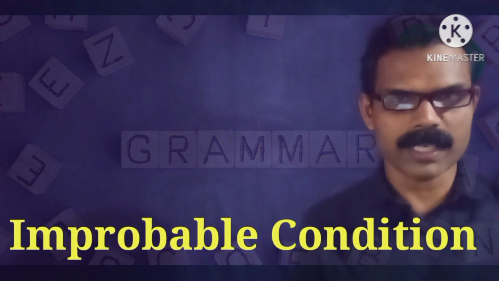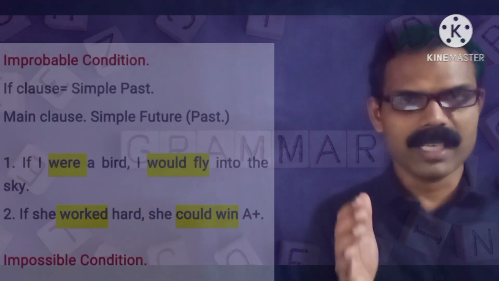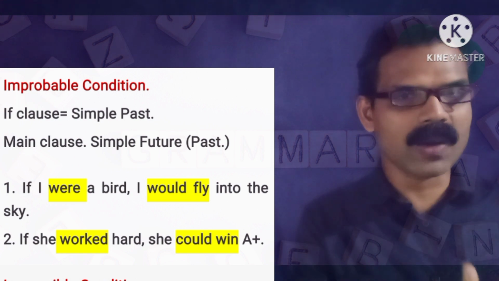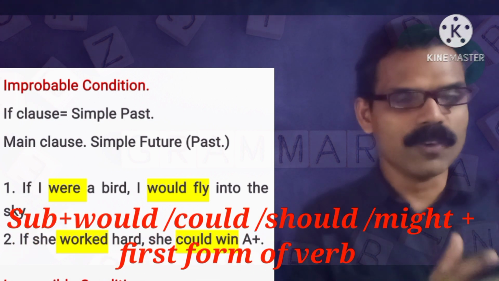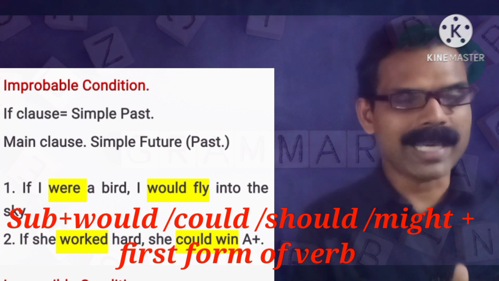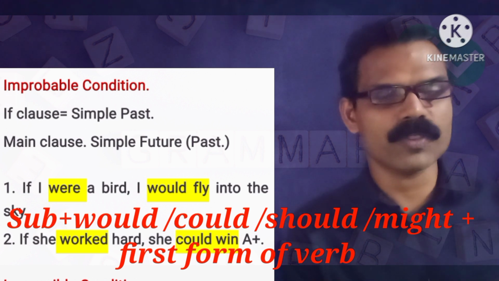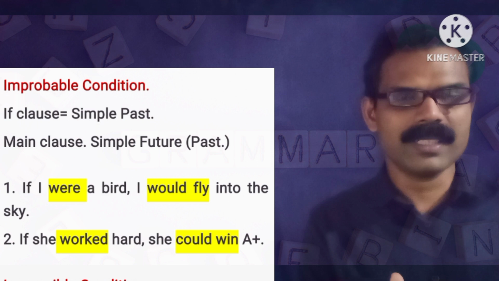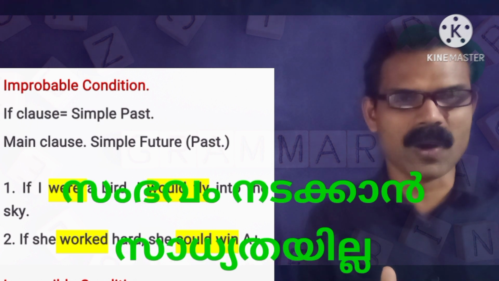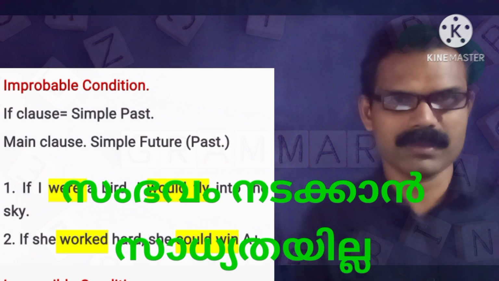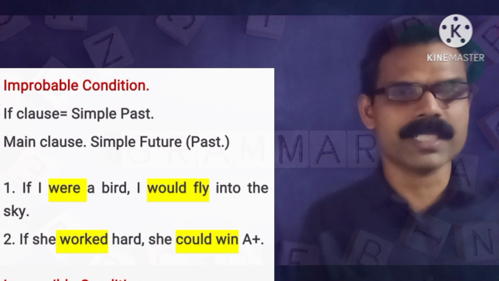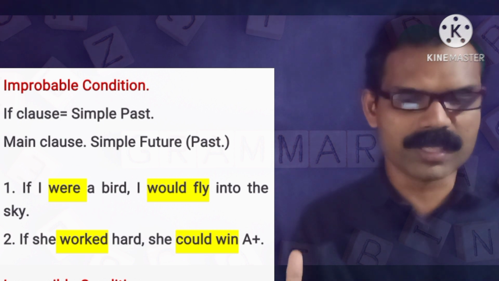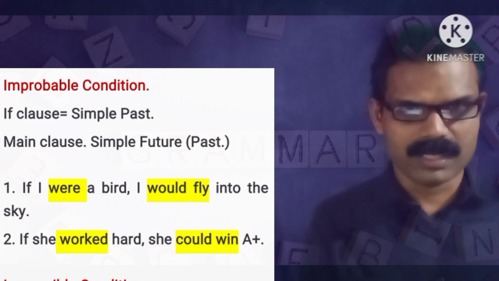Next one, improbable condition. If clause will be in simple past, and main clause subject plus would, should, could, might plus first form of the verb, right? This is the format of improbable condition. Here the action is not probable to happen. There is no possibility, no probability for this action to take place. That's why this one is called improbable condition.